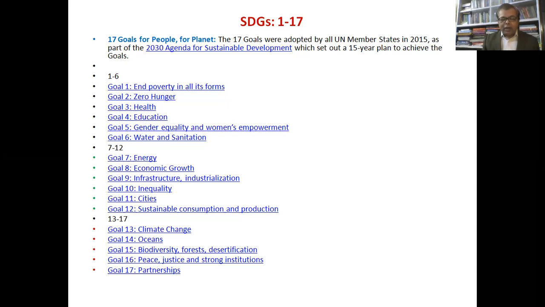However, I would like to underline the remaining 3 or 4 goals which are very important and which are unique to the SDGs, that is the Sustainable Development Goals: climate change, oceans, biodiversity, forest, desertification, then peace, justice, and strong institutions, and some kind of global partnership so that we can address all these goals.